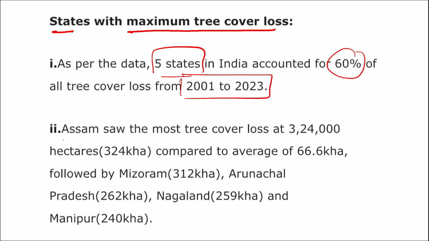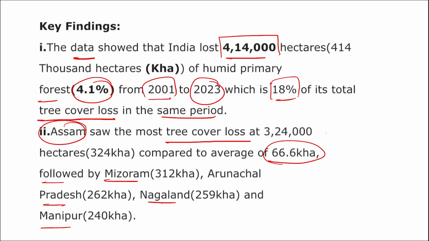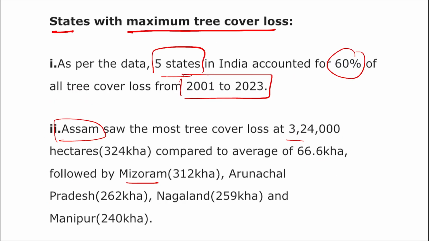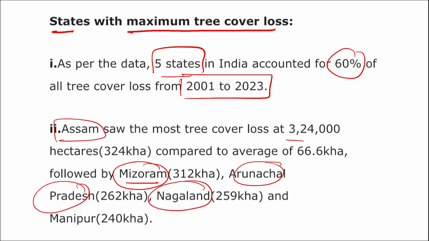And which are these states? Assam, Mizoram, Arunachal Pradesh, Nagaland, and Manipur. These are the 5 states that account for almost 60% of all the tree cover loss from 2001 to 2023.